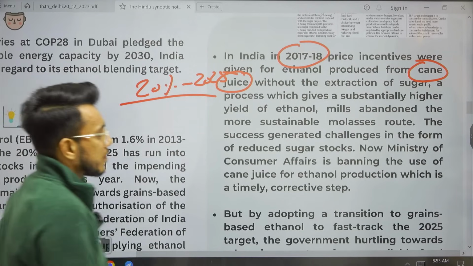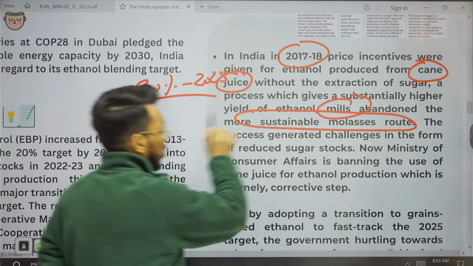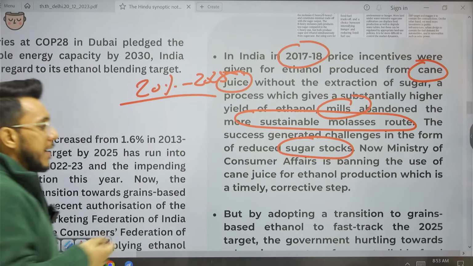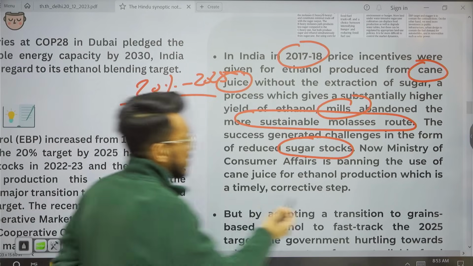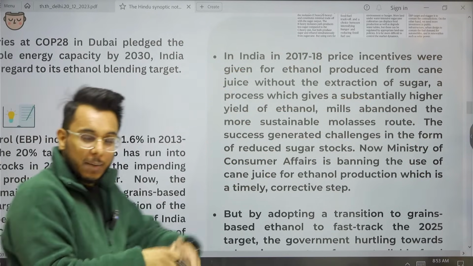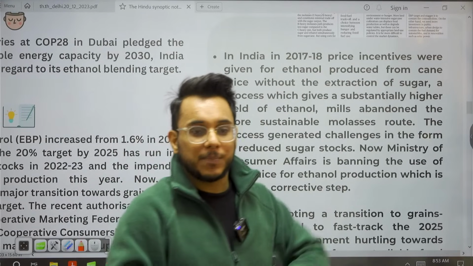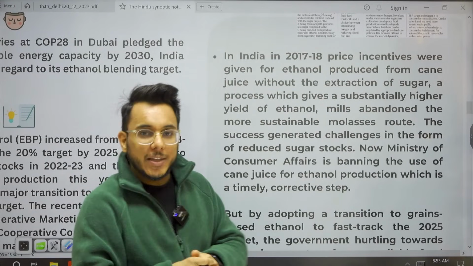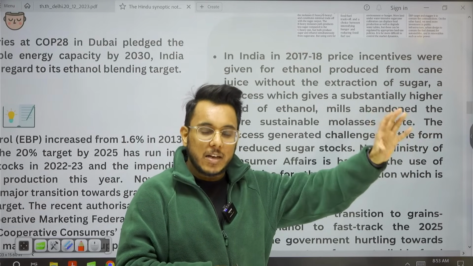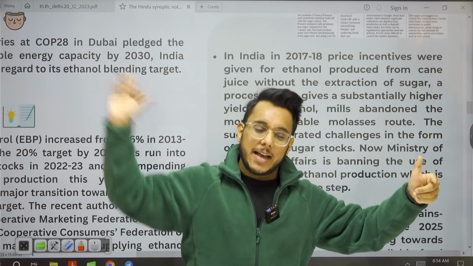And what happened? Mills completely abandoned the sustainable molasses route. Because of this, sugar stocks in the country have declined, and now the Ministry of Consumer Affairs is banning the use of cane juice for ethanol production. But they have opened up another problem. What problem has now opened up? Now they are directing that let's explore grain-based ethanol, meaning maize will now be used for making ethanol. Again, it will bring the same challenge as has happened in the USA.